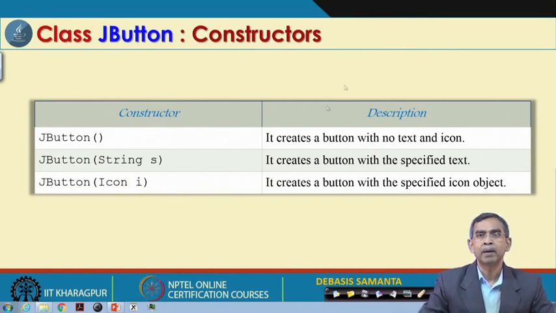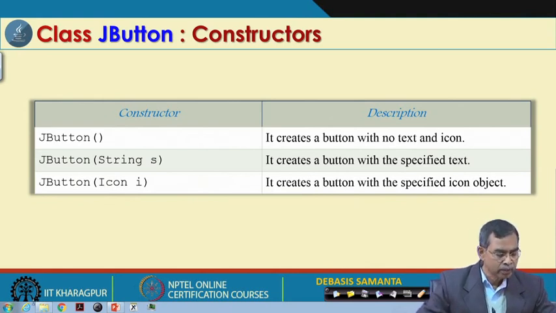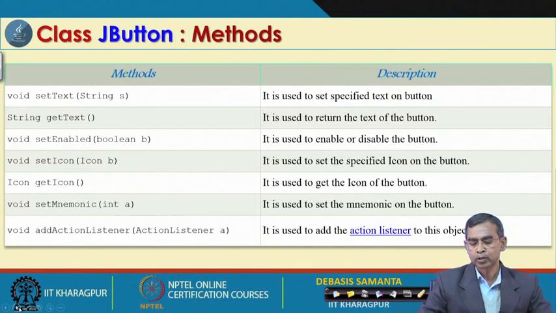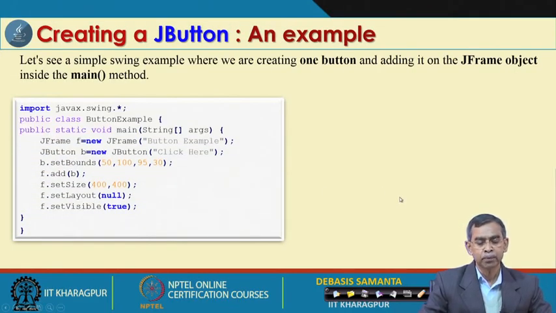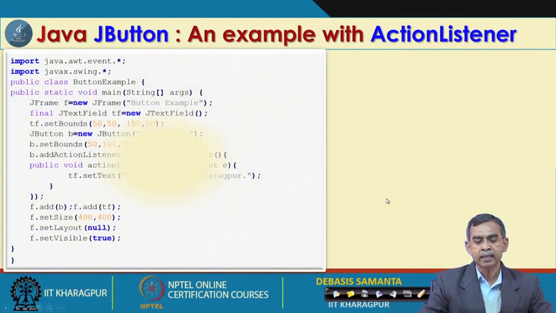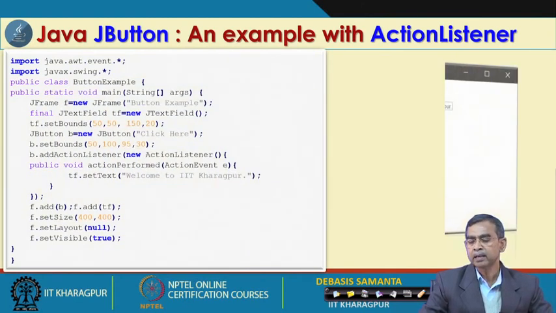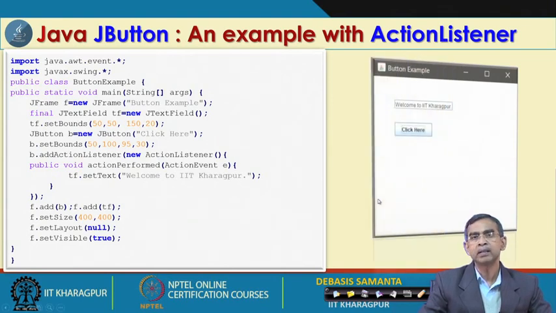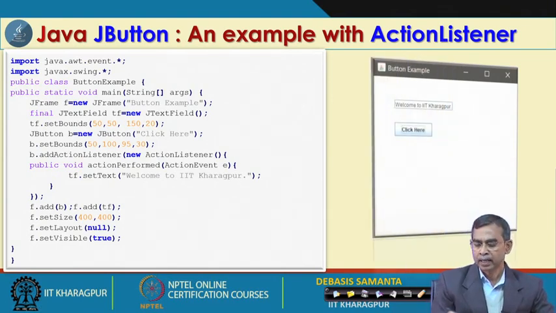So, that means a button can include nothing, a button can include simple text as a label, and a button can include an image also. Here is an example of a simple button. As you see, this button is created and floated on a frame, and the label of the button is 'click here'. Then there is another button here, and a text field. The idea is that if we click here, then this text field will appear. So, this is basically an action event.